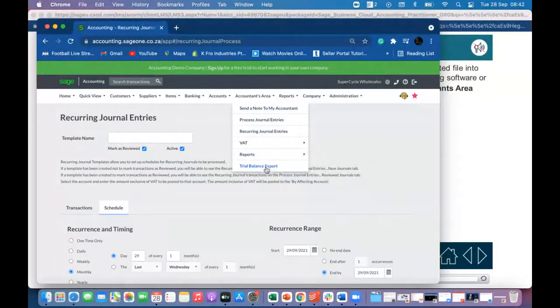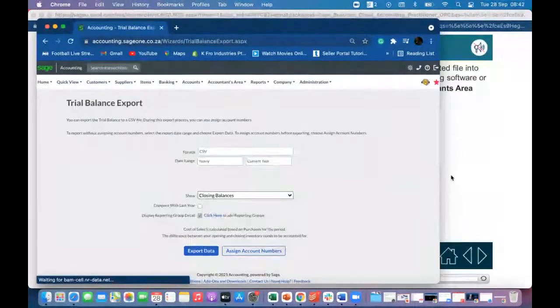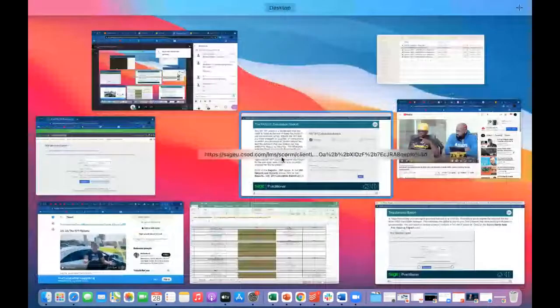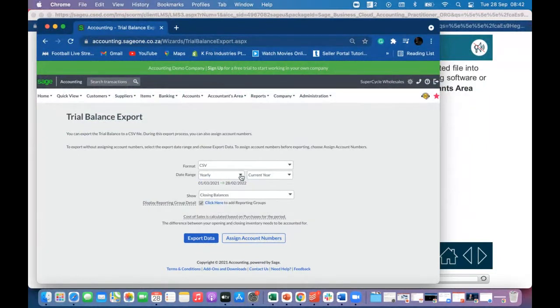Then you go to trial balance export. And you can see we're on the exact same screen right here. Can you see that? You can see the format there, CSV. So you can only download in CSV.